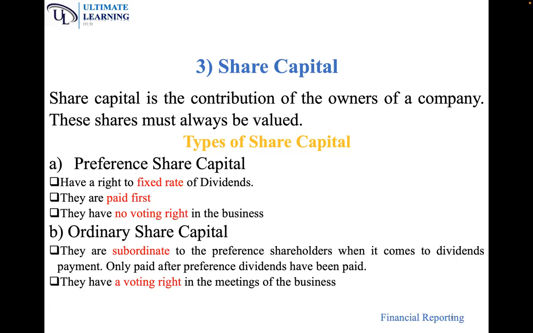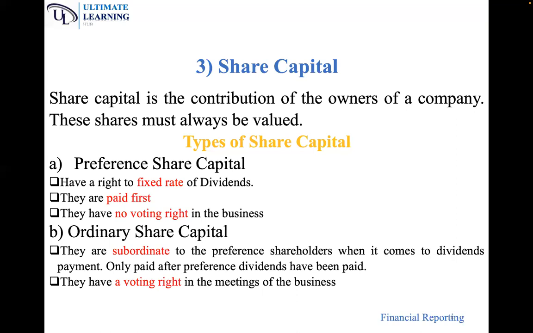Now, for redeemable preference shares, they are treated as non-current liabilities. What have I said?